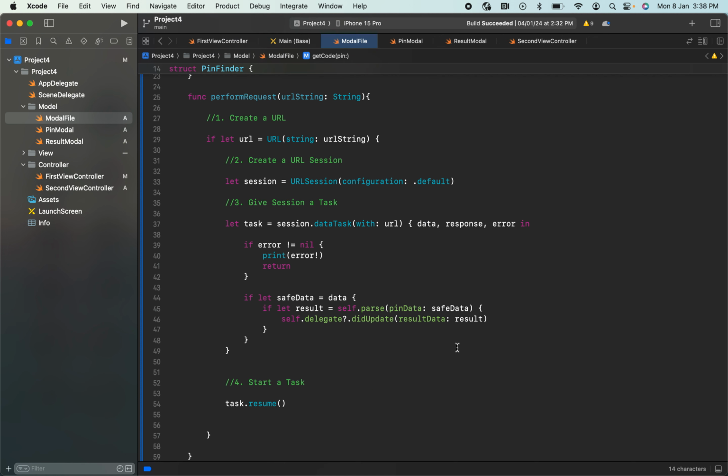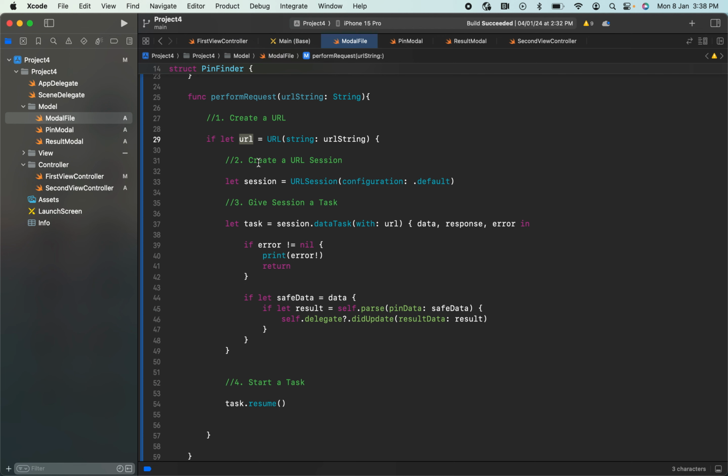Here we have 4 steps. Initially, we are getting the URL string, that is what we enter in the browser. We are getting that. Now we need to change that string into a URL. That is the first thing we are doing here: create a URL. So we are receiving the string that I'm passing here, converting it to a URL and assigning it to this URL. After creating a URL, if I'm getting a URL, I'm using the if-let statement here.